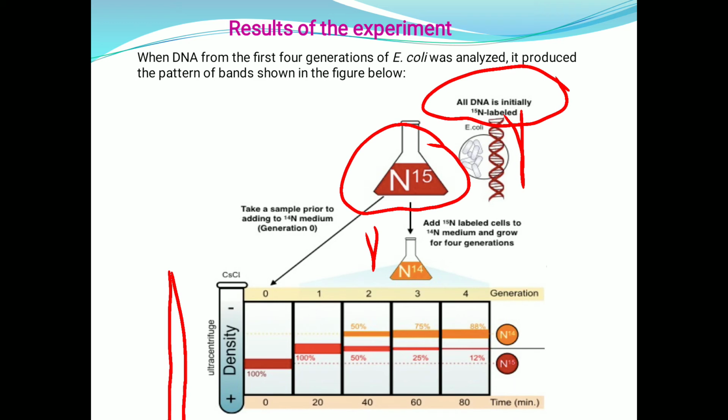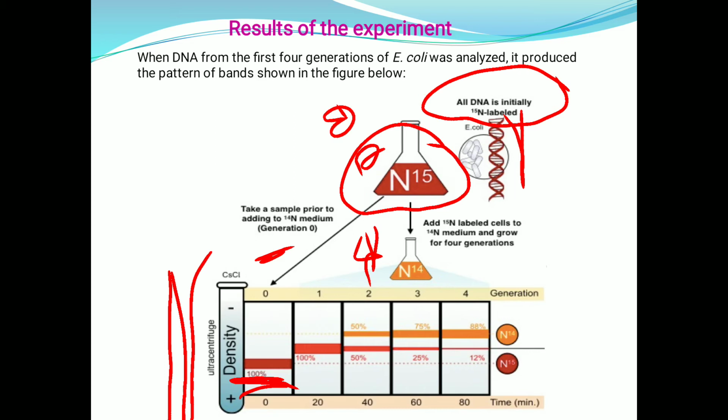Take a sample prior to adding. Before adding this bacteria into the N14 medium, they have collected a few samples and done the centrifugation, which is represented as generation 0 before introducing into the N14 medium. And here, if you see, the band is at 100%, consisting of only N15, so it's producing a single band.